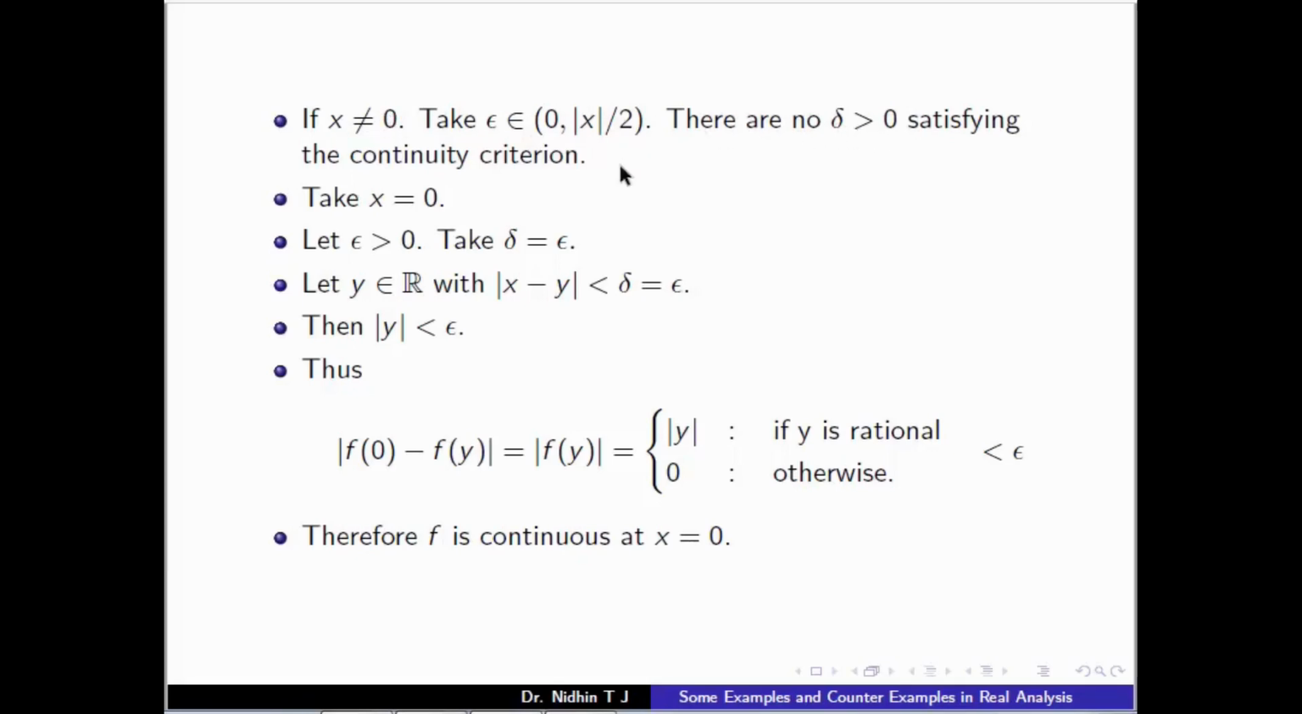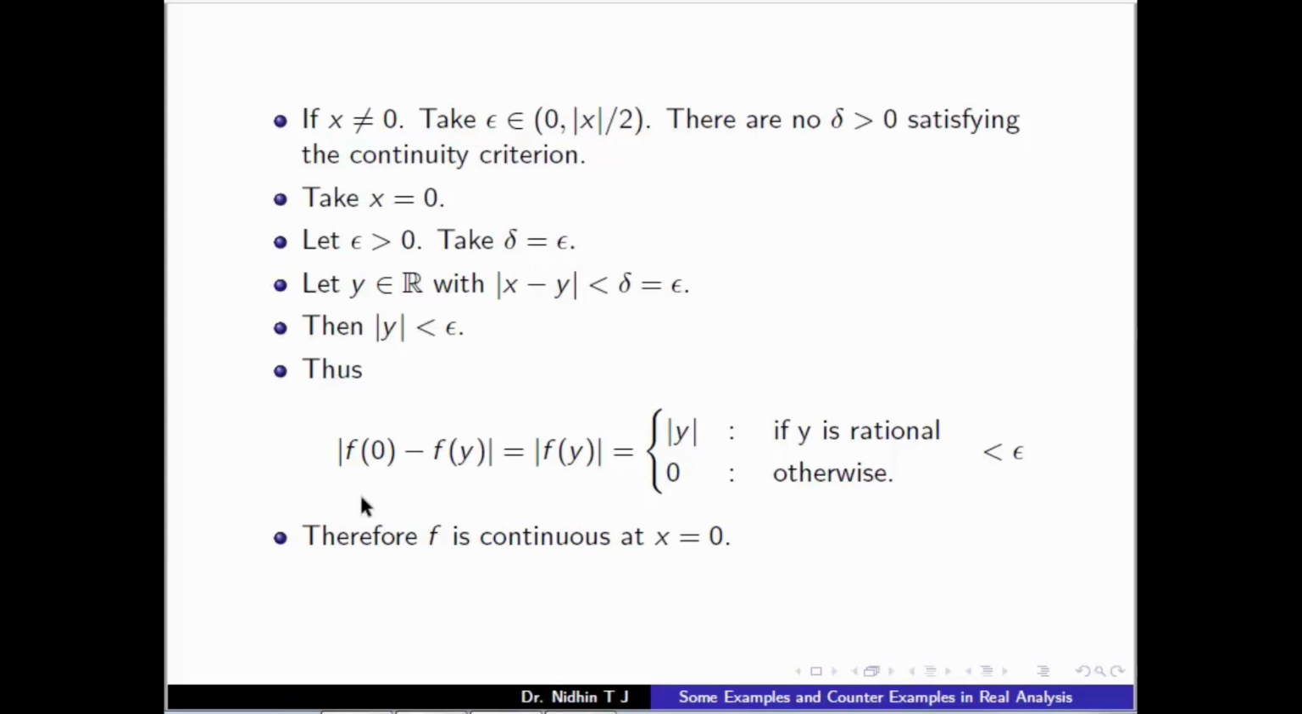Now to show that f is continuous at x equal to 0, take x equal to 0. We have to take an arbitrary epsilon greater than 0 and obtain a delta greater than 0. In this case we take delta as epsilon itself. Then for y belonging to R with mod x minus y less than delta, here x is 0, so mod x minus y less than delta means mod y less than delta. Since delta is epsilon, we have mod y less than epsilon.